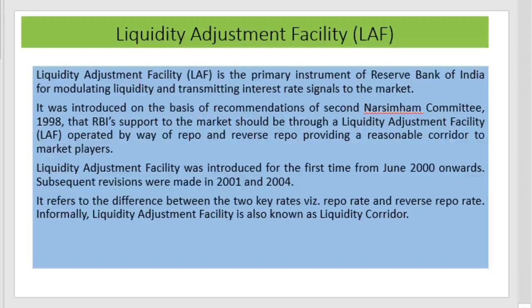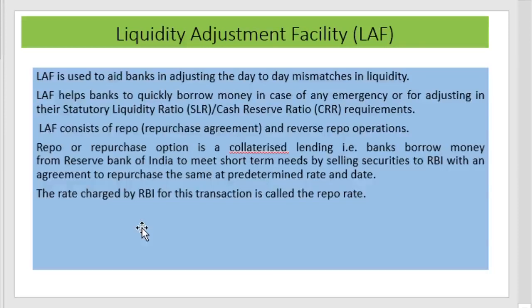Liquidity adjustment facility is also known as the liquidity corridor, and as mentioned earlier, there should be a reasonable corridor to the marketplace. It is used to aid banks in adjusting their day-to-day mismatches in liquidity. That is, removal of the mismatches in their day-to-day liquidity is the major objective of the facility. It helps banks to quickly borrow money in the case of any emergency, or for adjusting their statutory liquidity ratio or cash reserve ratio requirements.